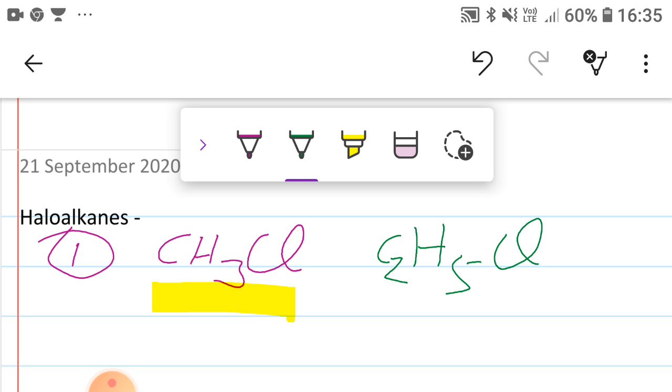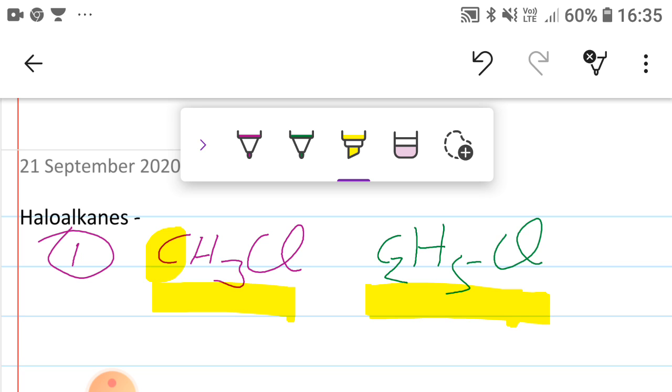C2H5Cl. So the common name of this compound is ethyl chloride and the IUPAC name of this compound is 1-chloroethane.